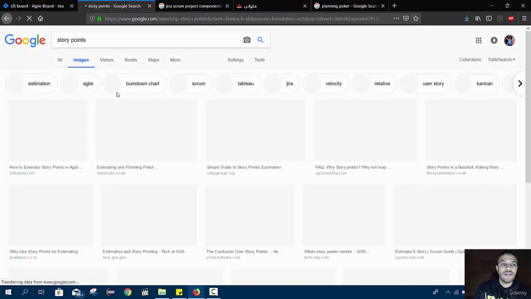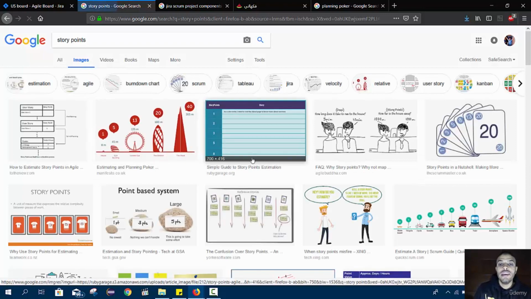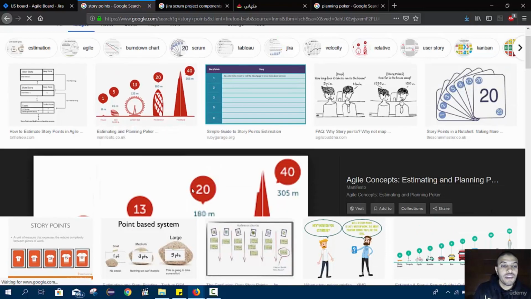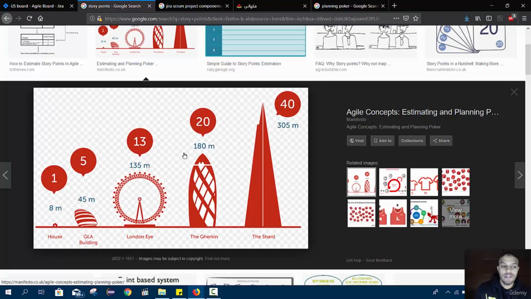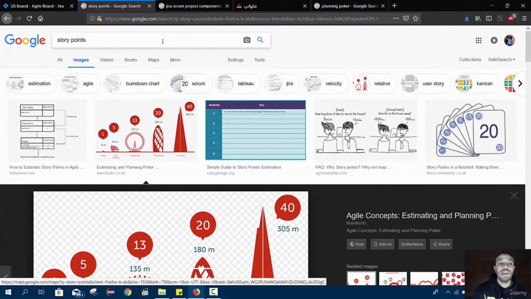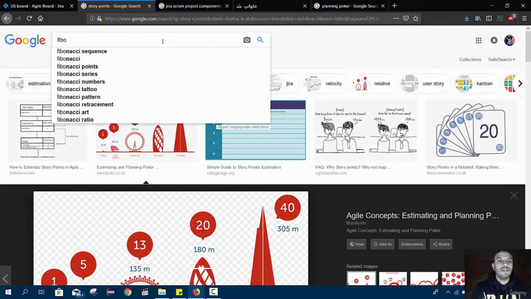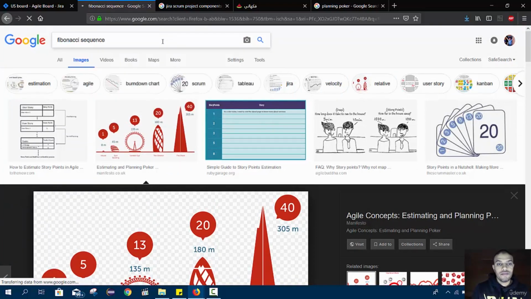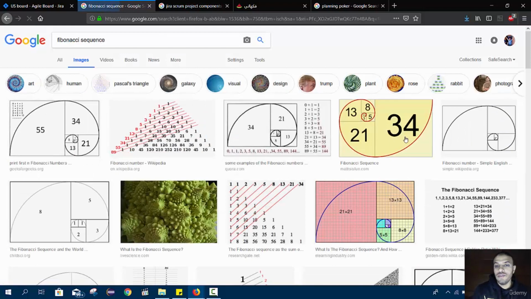What are story points? Let's search for story points. Okay, images. Like you see, it took me to something called planning poker. The number that comes from planning poker, which is the story point, is the estimated effort inside this user story. How much effort do I think this user story will take? The smallest user story is 1, and then we go up using the Fibonacci sequence. This is the standard that we use.